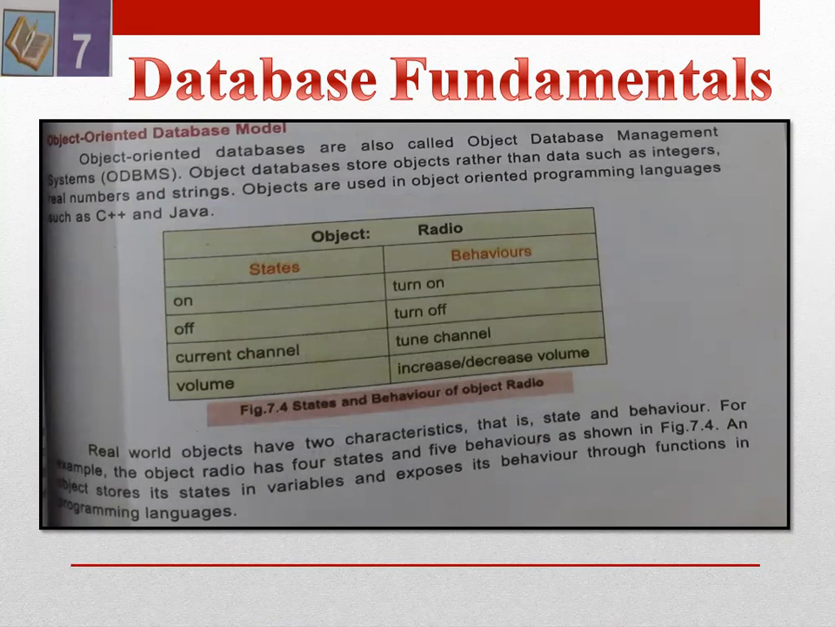Real-world objects have two characteristics, that is state and behavior. For example, the object radio has 4 states and 5 behaviors. As you can view on your screen, the table shows the states and the behavior. States are on, off, current channel, volume, and behavior is turn on, turn off, tune channel, increase and decrease volume.